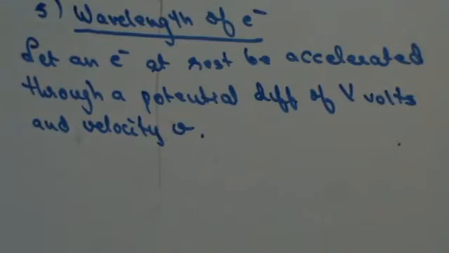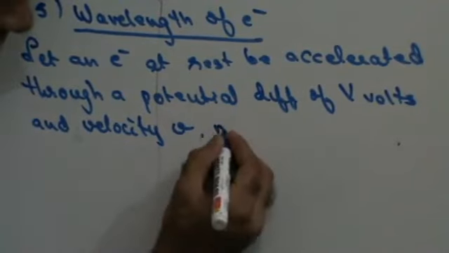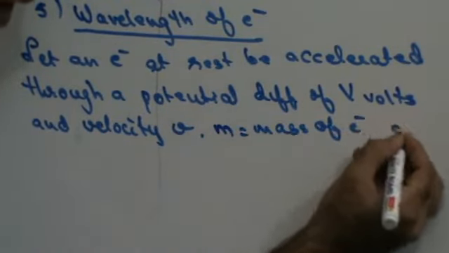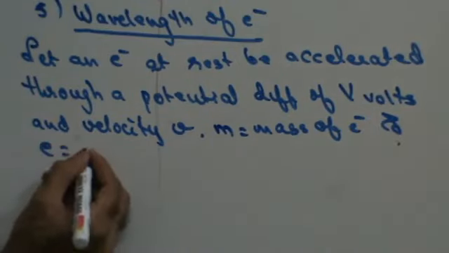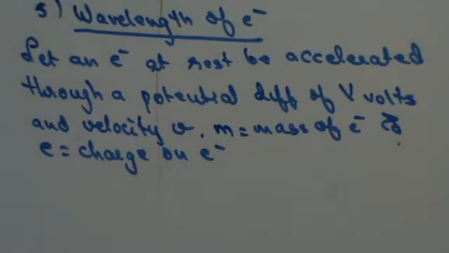So an electron is being accelerated by supplying it with a potential difference of V volts to reach a velocity of v. Let's assume m is the mass of the electron and e is the charge on the electron, right?